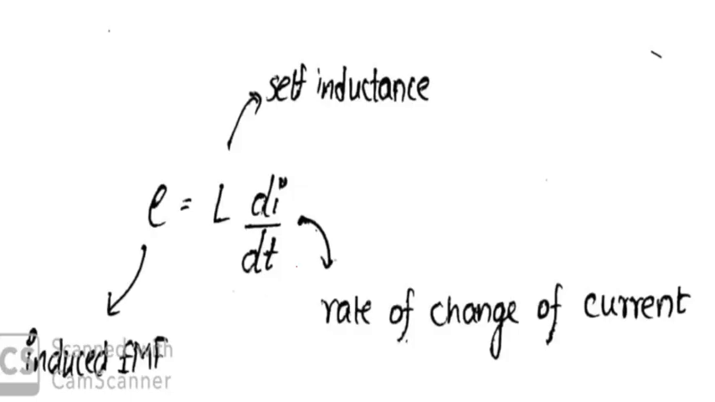If we see this formula for induced EMF, E refers to the induced EMF, L refers to the self-inductance of the coil, and di by dt refers to the rate of change of current through the coil. In the experiment, the L value is maintained high and the change in time, dt, is very small. Since E is directly proportional to L and inversely proportional to dt, there is a combined effect and a high potential is created near the coil.